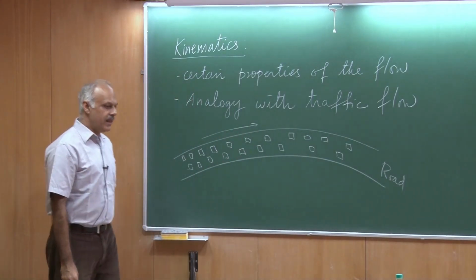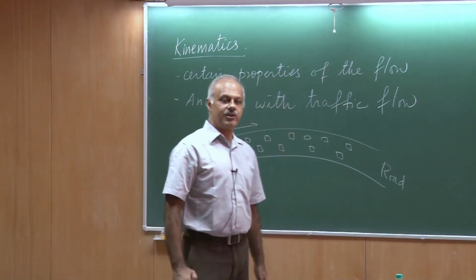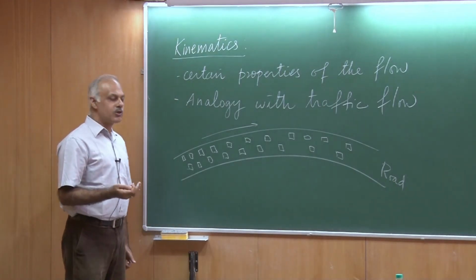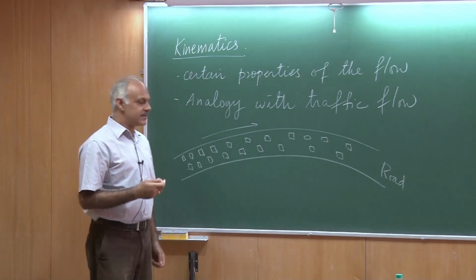Now I want to study what is the speed of this traffic, for example. Okay, I work for a traffic radio and I want to inform people how good or bad the traffic is. I can actually look at it in two ways.